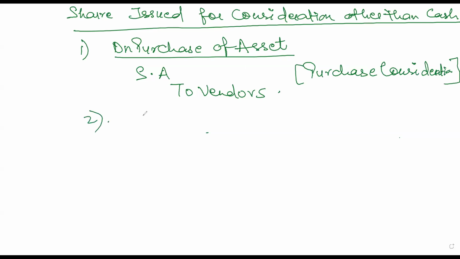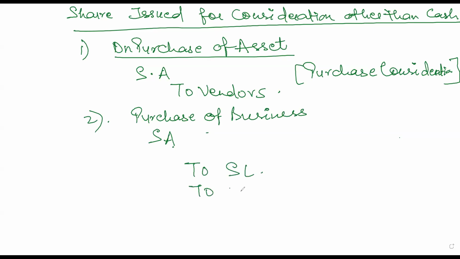But the second case will be when you purchase any business. Suppose you're acquiring a complete, running business. In that case, you are going to acquire their assets and their liabilities. So your entry will be: assets are always debited, so sundry assets account debit to sundry liabilities and to vendors account. And we are going to write goodwill here. So goodwill debited and capital reserve credited.